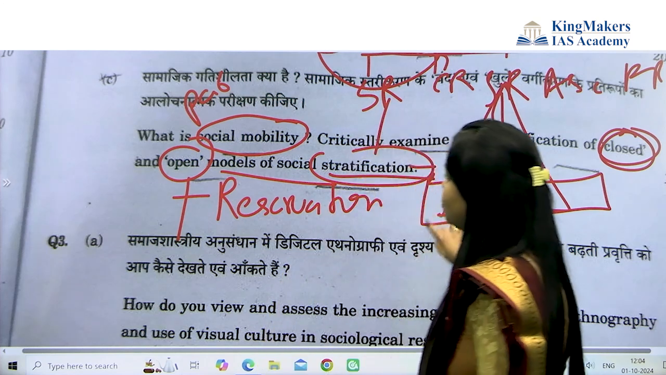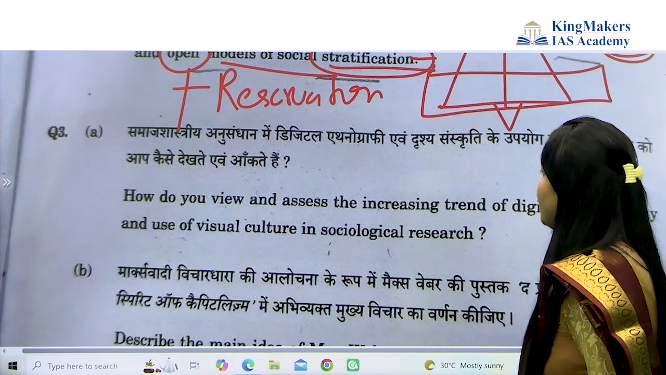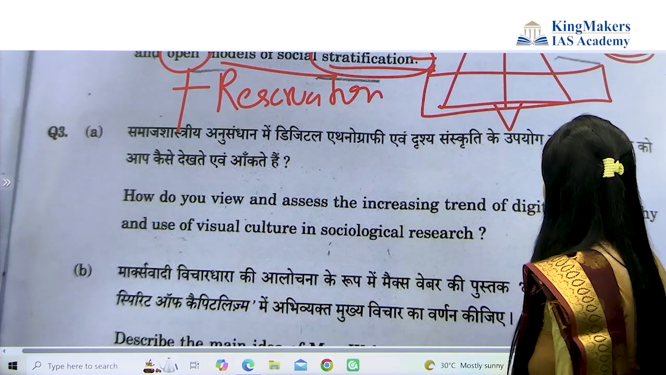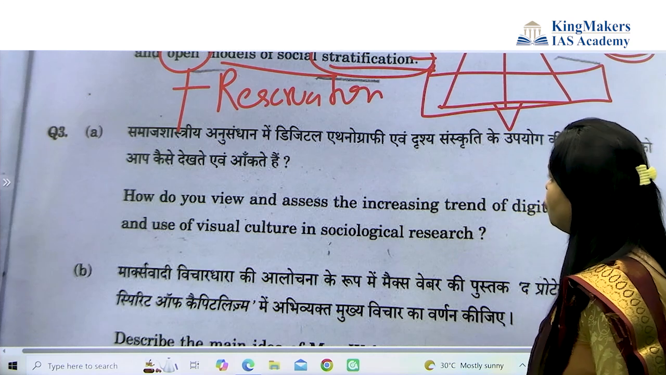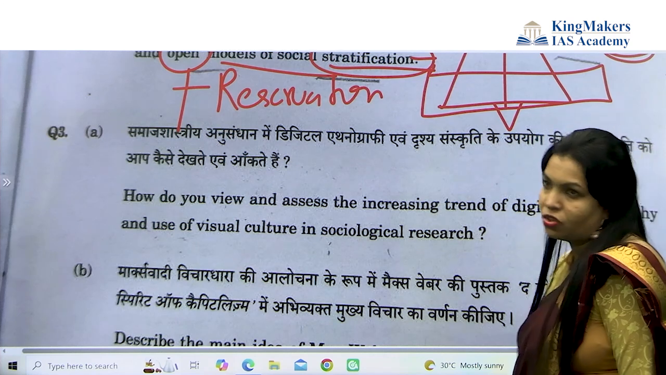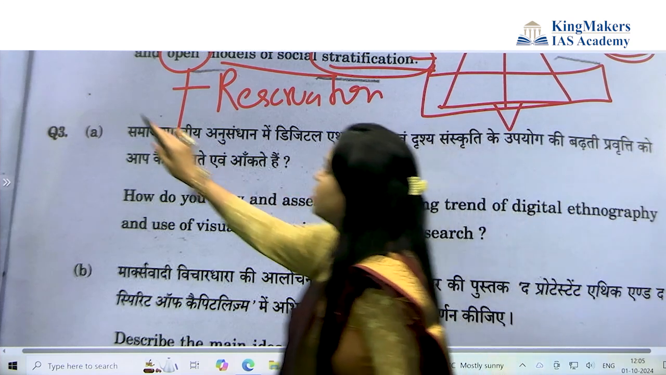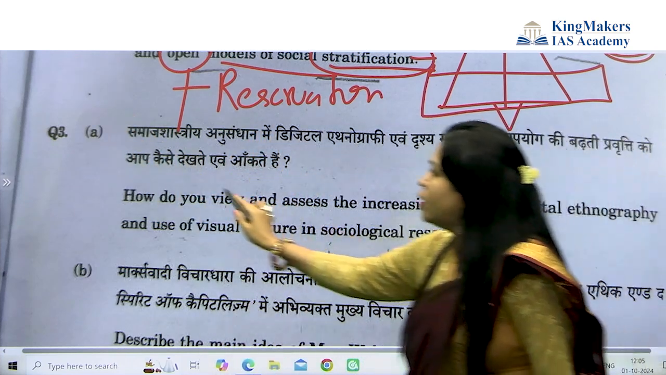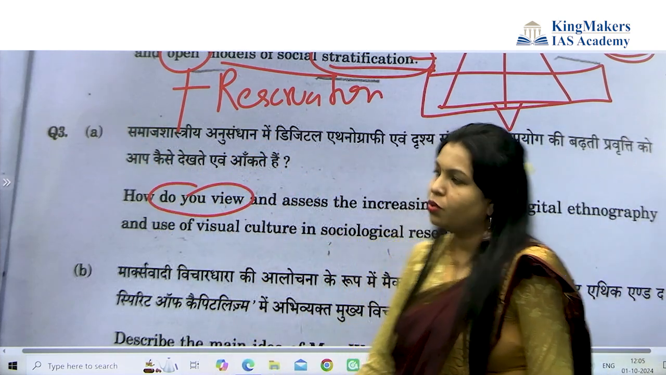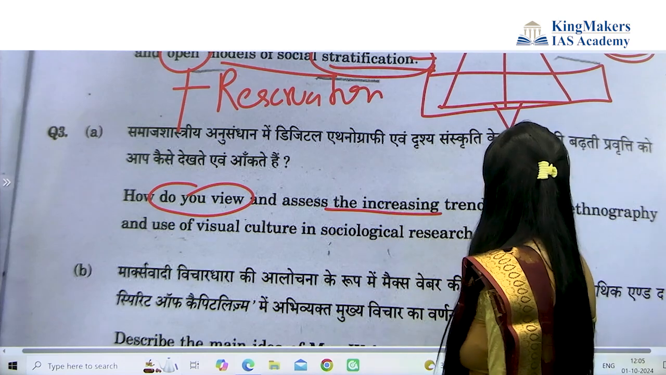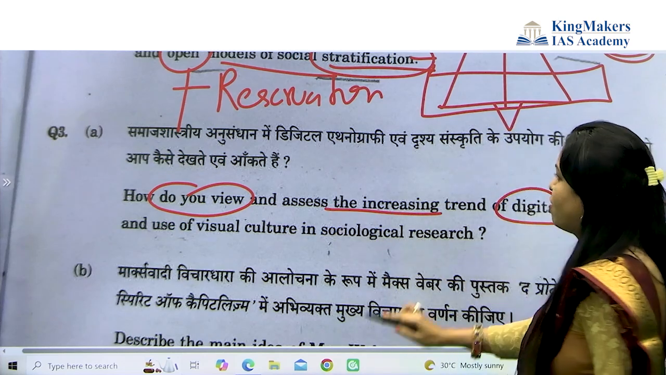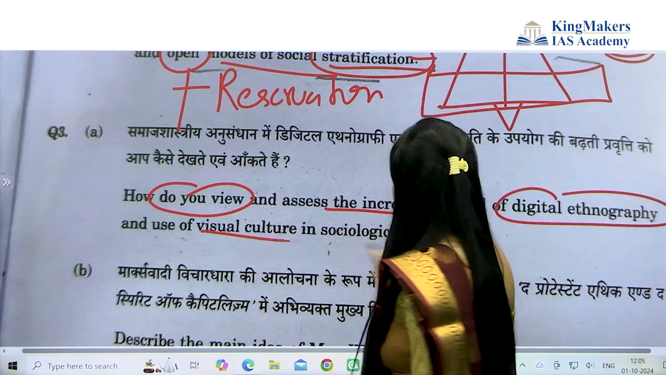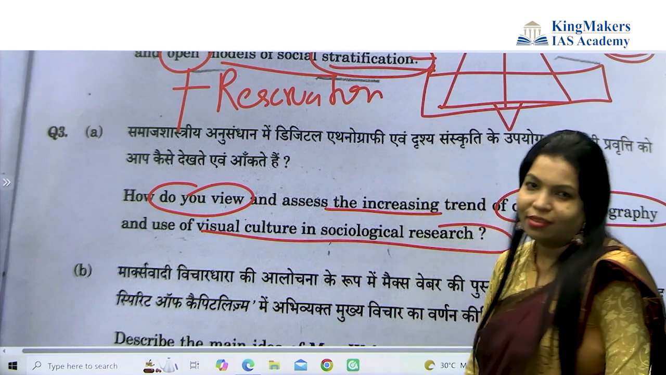Okay, next question. How do you view and assess the increasing trend of digital ethnography and use of visual cultures in sociological research? See, this question comes from sociological research, chapter number 3. Now, like a GS question, they are asking: do you view and assess the increasing trend of digital ethnography and use of visual cultures in sociological research?